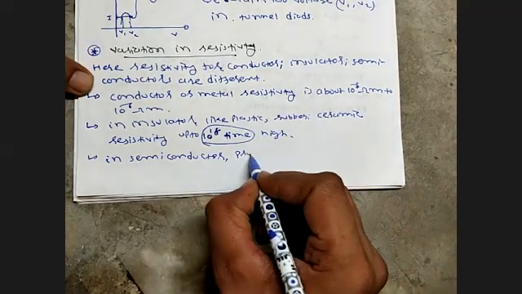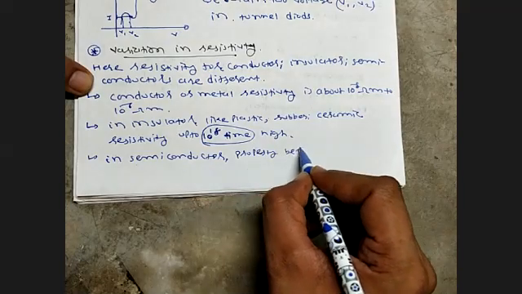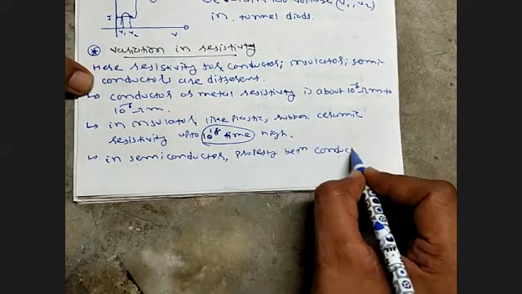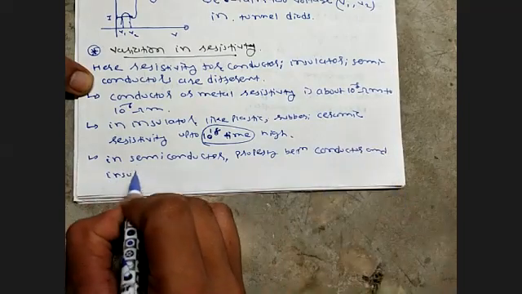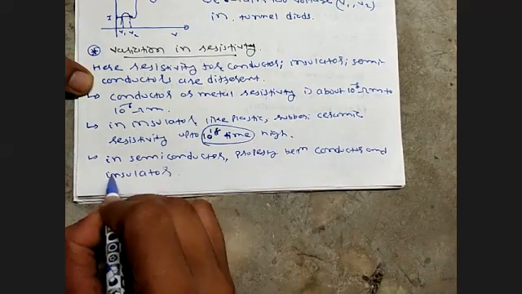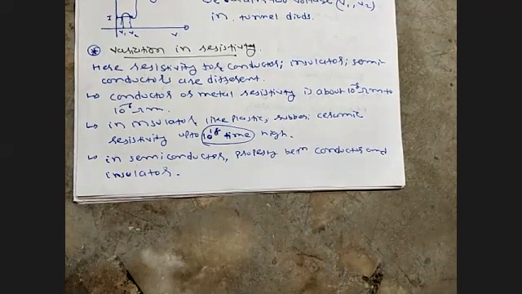The property between conductor and insulator, okay, this is the semiconductor property. With the help of the semiconductor property, one can understand with the help of temperature.